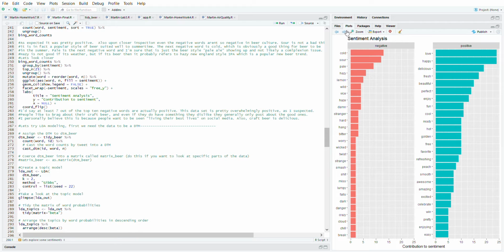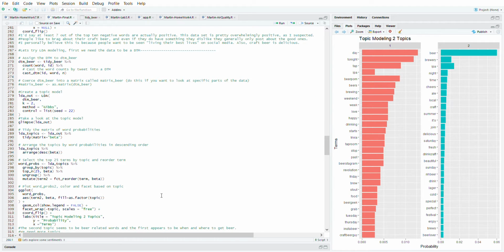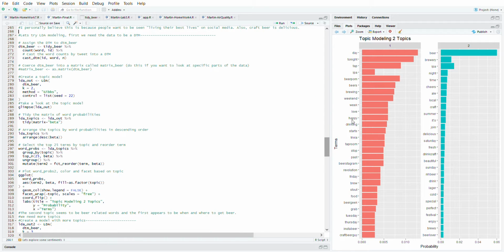So with that, successfully accomplished, but not really very informative, I decided to do some LDA modeling. So we start with 2 topics. I looked at it. The second topic seems to be beer-related words. The first topic appears to be when and where to get beer.